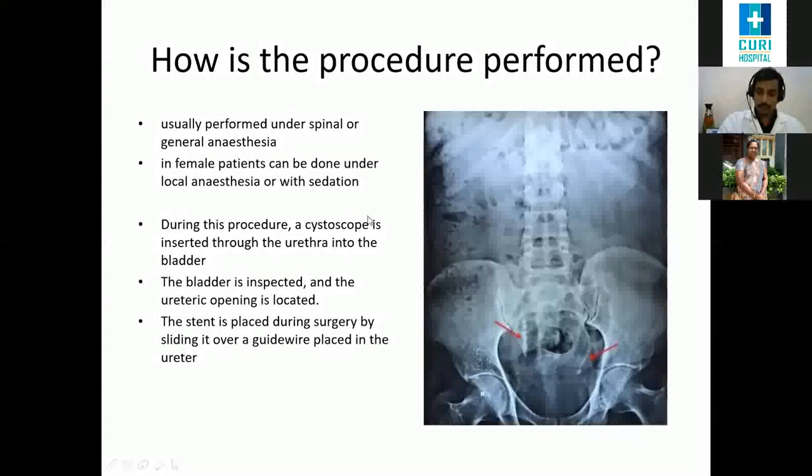A cystoscope is placed through the urethra into the urinary bladder, and the bladder is inspected, and the ureteric openings are identified. The stent is placed during surgery by sliding it over a guide wire placed in the ureter. First, the cystoscopy is done. The guide wire is placed in the ureter up to the renal system. Then over there, the stent is placed. We'll just show you a small video on how it is done.